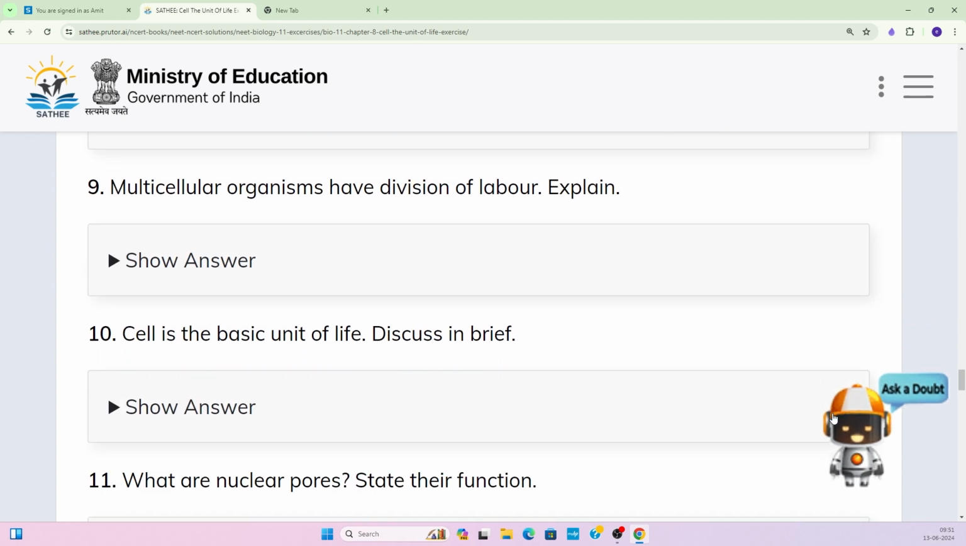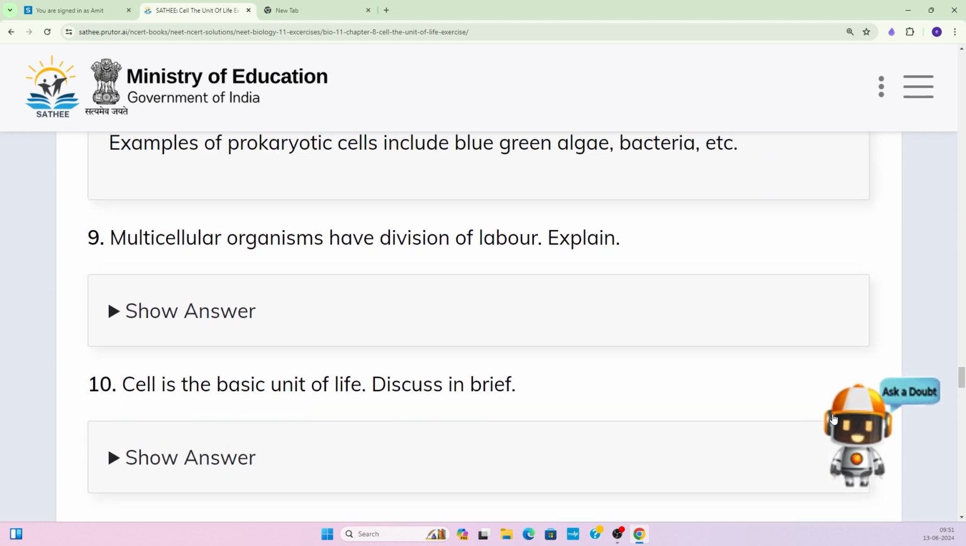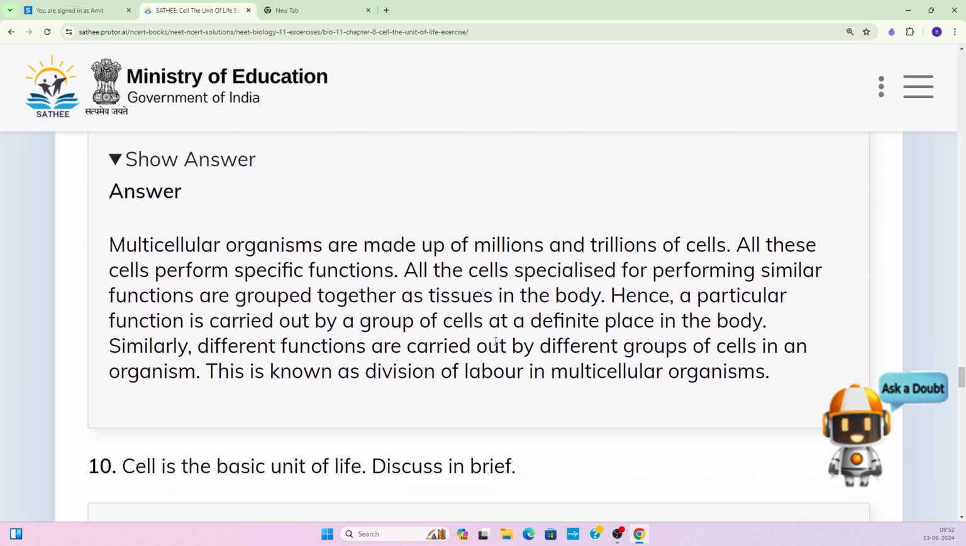Moving to the next question: multicellular organisms have division of labor, explain. So there are unicellular organisms and there are multicellular organisms. Here the question is about multicellular organisms and their division of labor. You have to explain this. So let us see the answer.